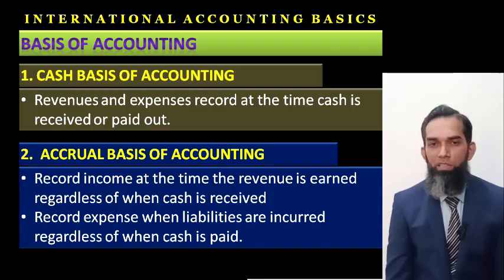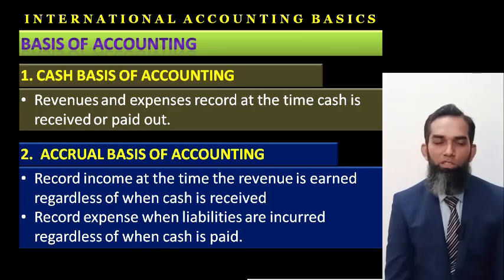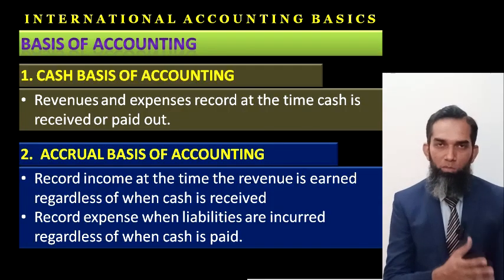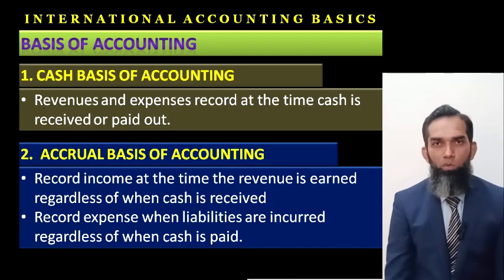So the entry would be expense debit and payable credit. This is actually accrual basis of accounting, which shows the actual position of the business and financial transactions at any point of time. This has been almost universally followed all over the world, accrual basis of accounting.